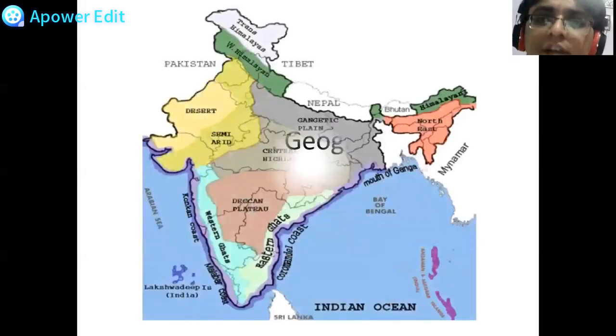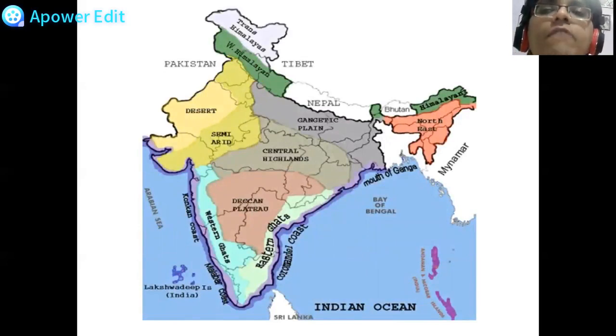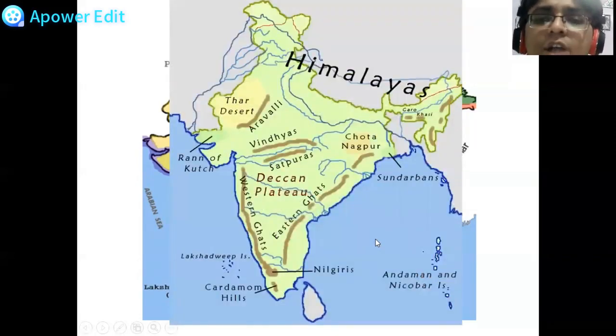So once again we revise what we have already studied up till now to get a continuation. This is how the Indian physiography is divided. That is the Himalayas in the north part, then the Gangetic Plain, that is the second physical division of India. Then the third is the highlands in the plateau. The fourth physical division is the Konkan coast, Malabar coast, Coromandel coast, that is the eastern coastal plain, western coastal plain, and lastly the Indian islands, that is Lakshadweep Island in the Arabian Sea and Andaman and Nicobar Island in the Bay of Bengal.